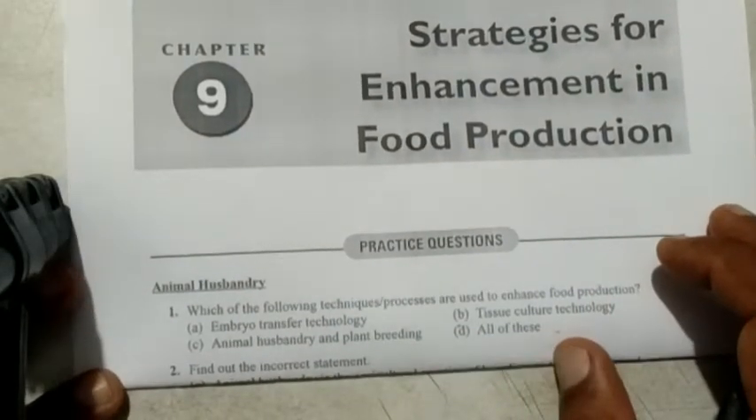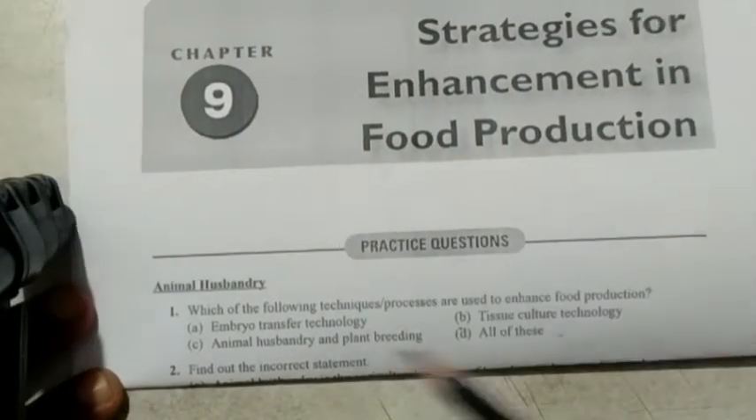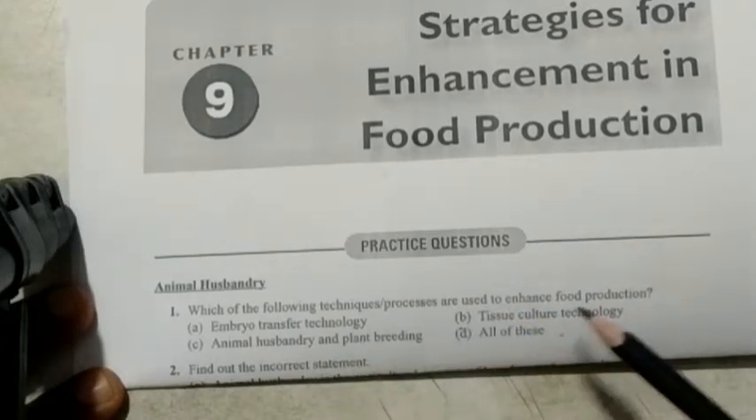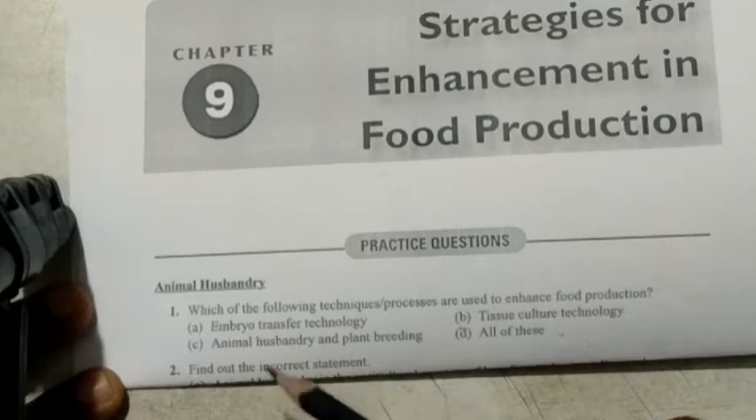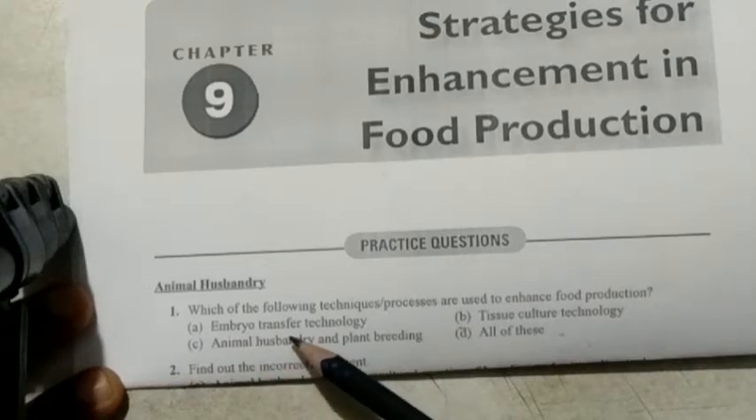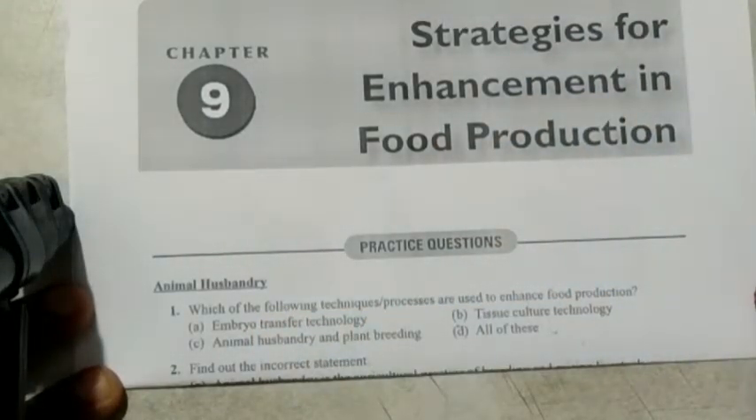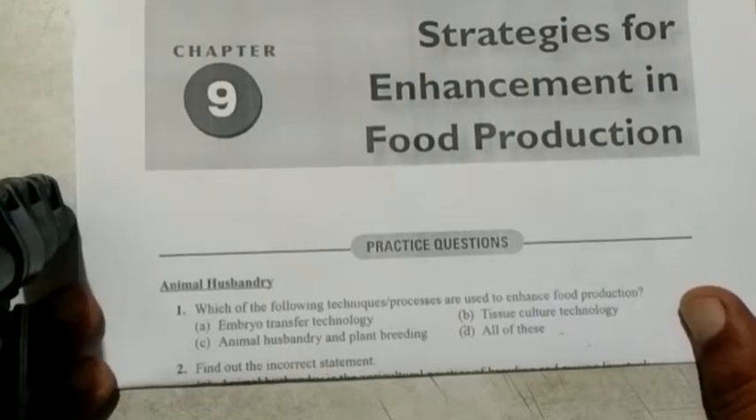First question, based on animal husbandry: which of the following techniques or processes are used to enhance food production? A. Embryo transfer technology, correct, you all know that in case of animals. Then B. Tissue culture technology in animals also. And here the questions are on animal husbandry. Tissue culture techniques are also used to create transgenic animals, hybrid animals.